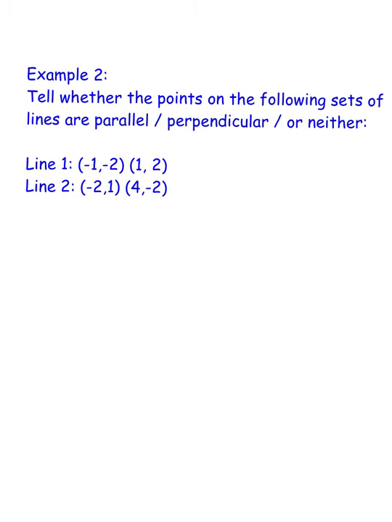If I look at example number 2, again, it says tell whether the points on the following sets of lines are parallel, perpendicular, or neither. So again, I'm going to start with my slope formula for the first set of points. I'm going to plug in the values. 2 minus -2, 1 minus -1. I like to keep, change when I'm subtracting, so that becomes 4 over 2, which reduces to 2, or 2 over 1.